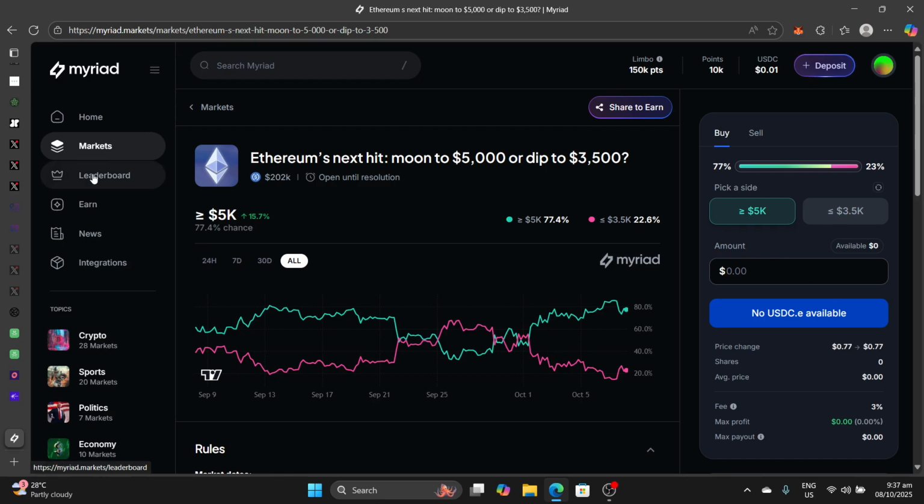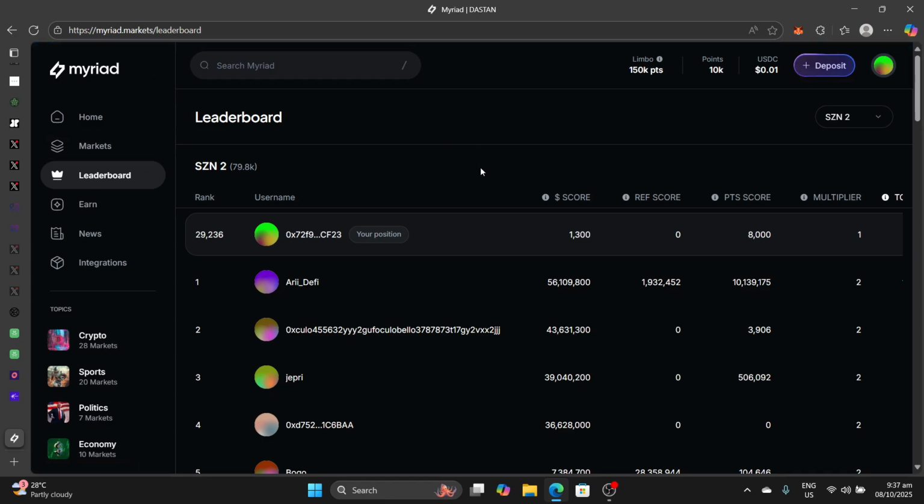I want to dwell on the free things you can do here towards points. Now, on the leaderboard, I just started, you see, and I'm ranked 29,000. I need to upgrade this.